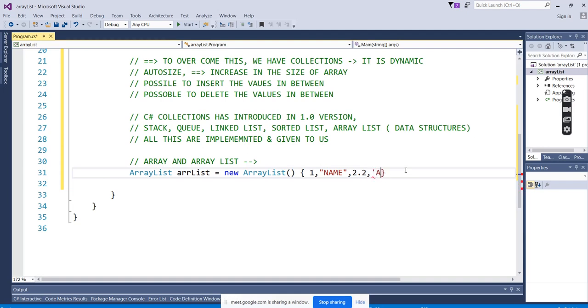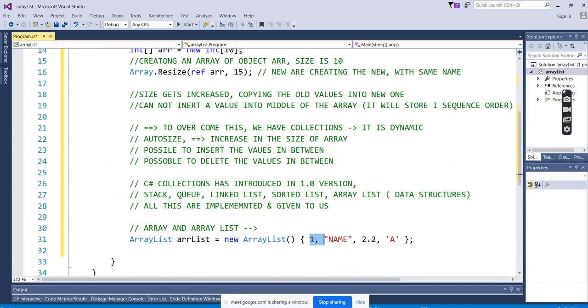We can see here that, unlike an array, the array list can store different data types. 1 2 3 is an integer. Name is a string. 2.2 is a double. Single A is a character.